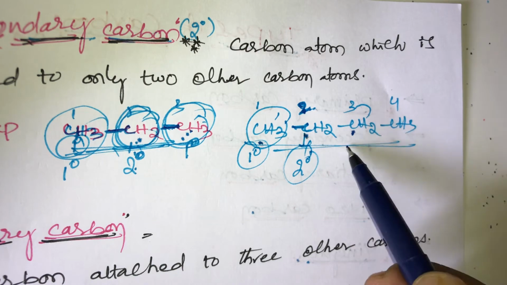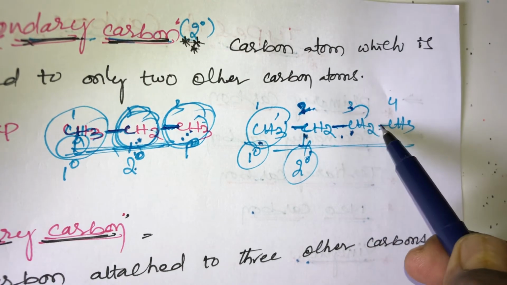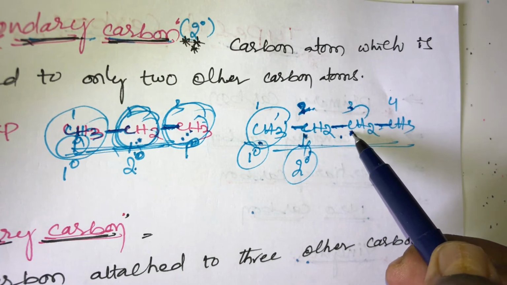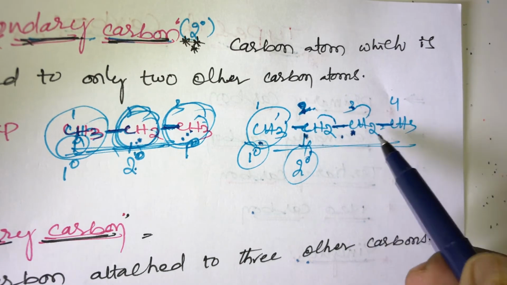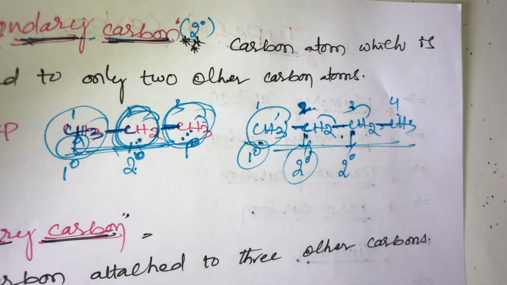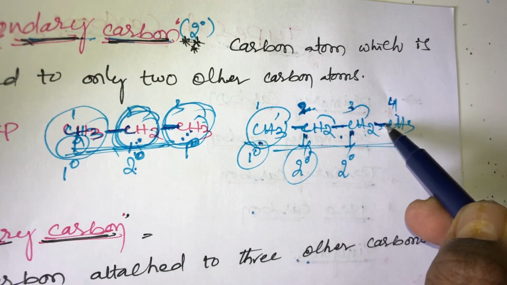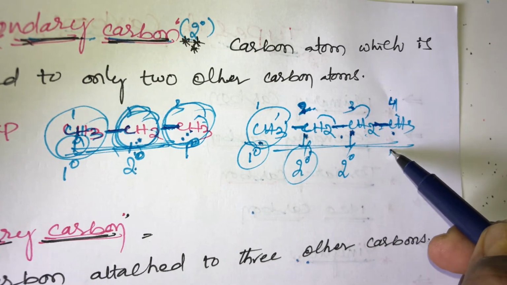And what about the third carbon? This third carbon is bonded with the left side as well as the right side. This third carbon is attached with the left side carbon and right side carbon, so it is also secondary carbon. What about that fourth carbon? This fourth carbon is attached with only the left side carbon, so it is primary carbon.